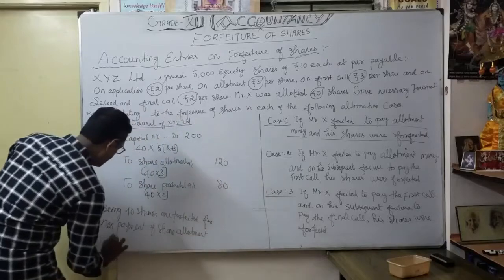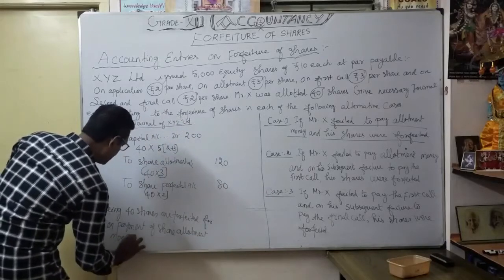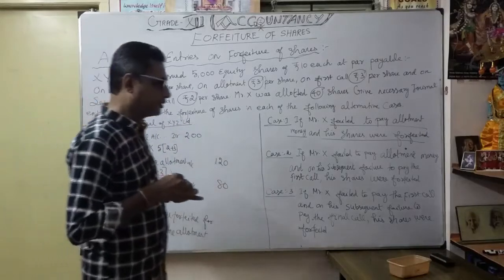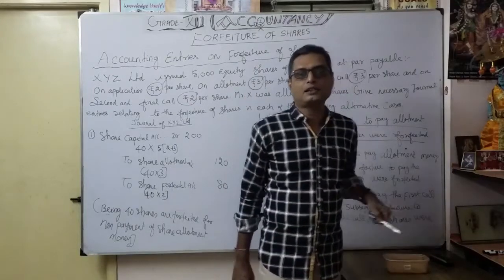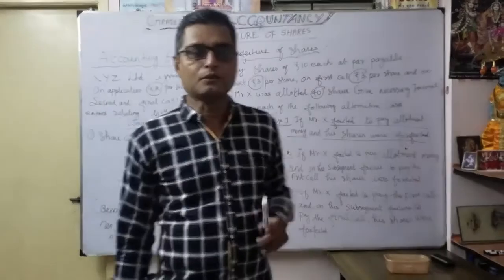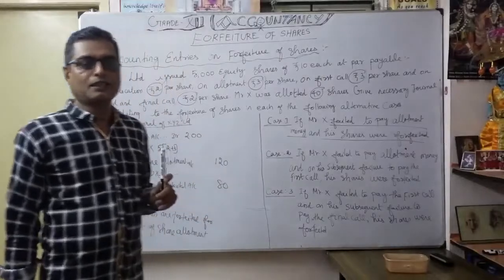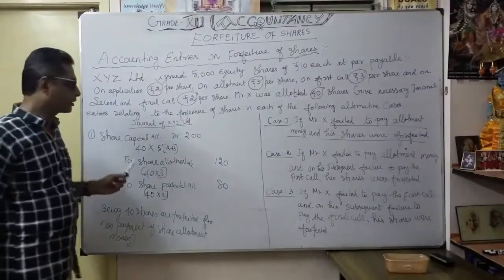Okay, that's the narration for case number 1. Case number 1 is a very interesting one. At the time of share allotment itself, X, who is the owner of 40 shares, has not paid the share allotment money. So they are going to forfeit.